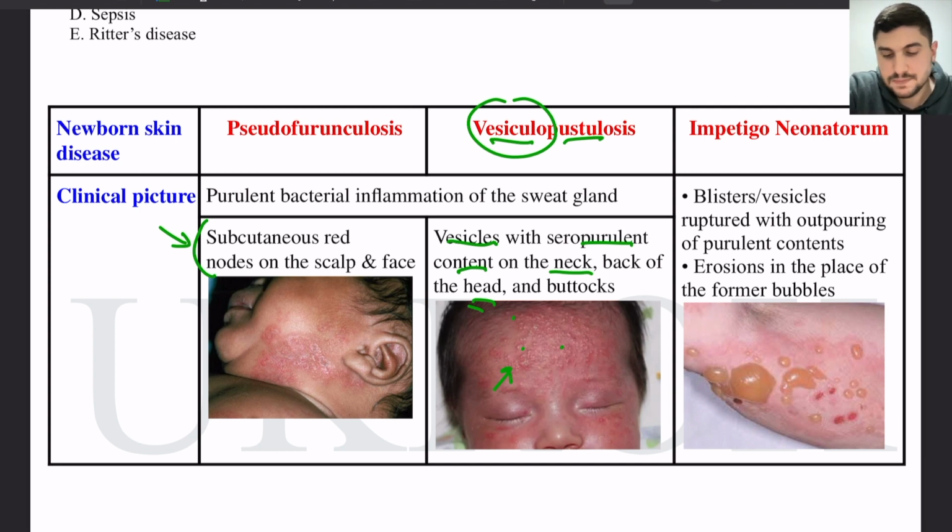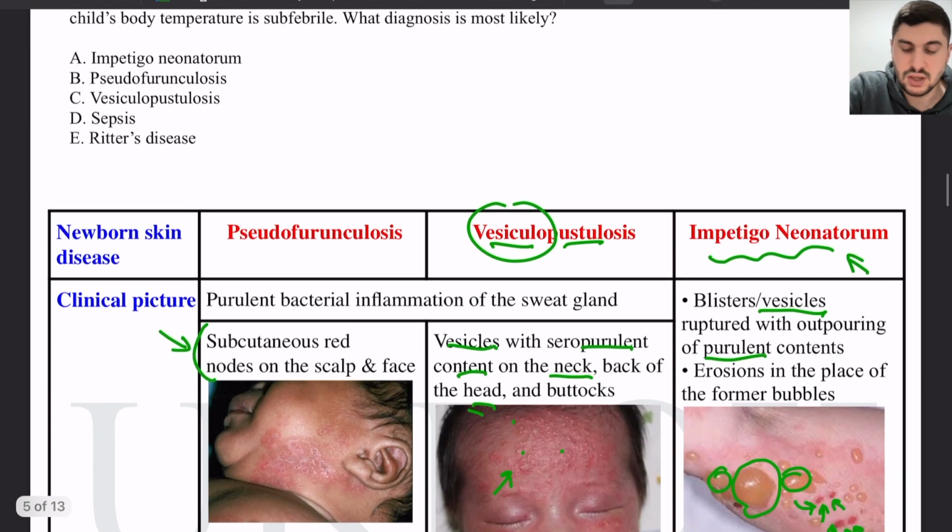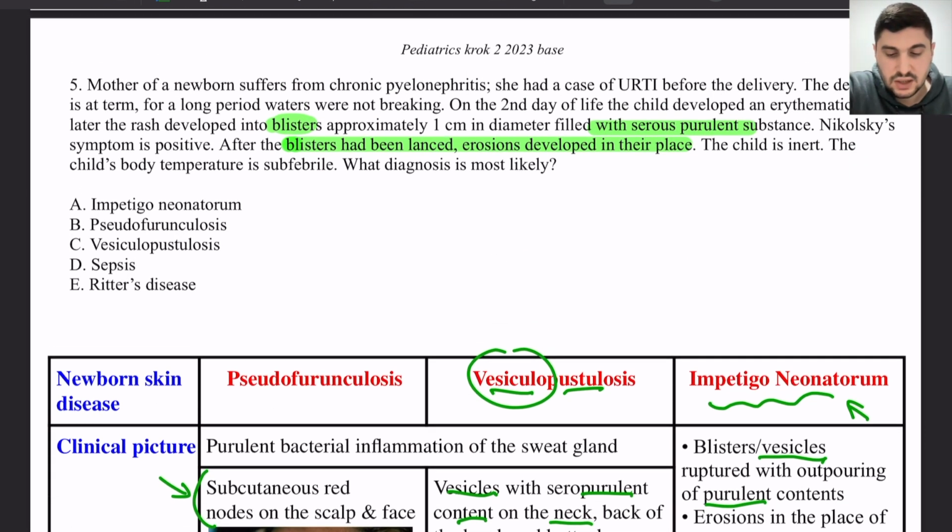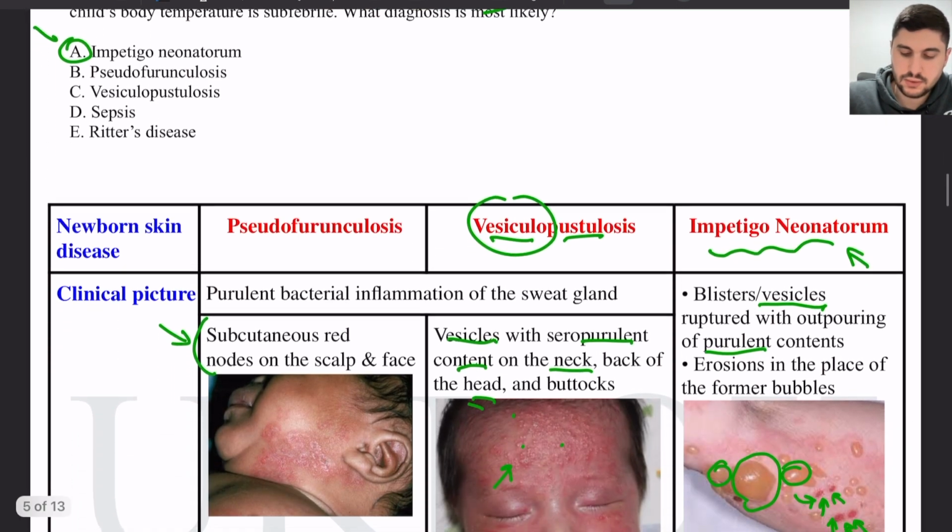Vesicles, here we have vesicles with purulent content. It looks like impetigo neonatorum, which also has vesicles with purulent content, but these vesicles are larger, as you can see, and when they rupture, they form erosions in their place, like these red spots you can see in the picture. So this is what we found here in our patient. There is seropurulent content in these blisters, but when we lance them or rupture them, they produce erosions in their place. That's why it's called impetigo neonatorum. Okay.